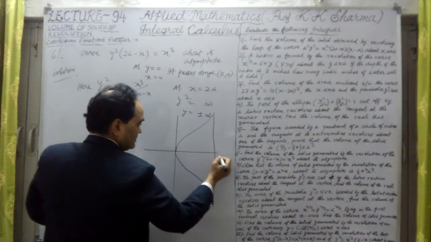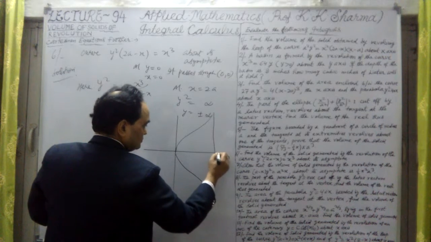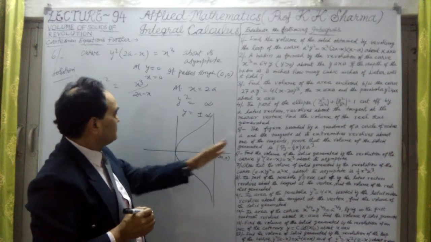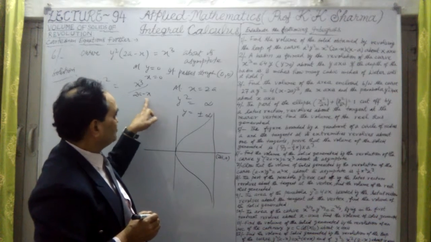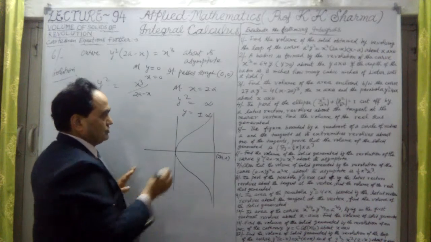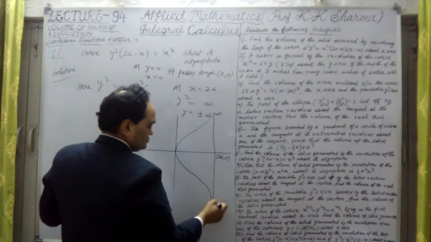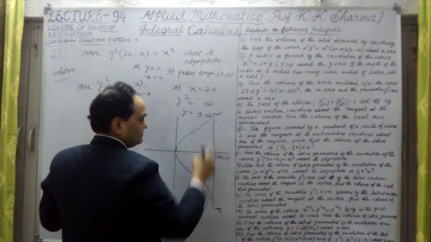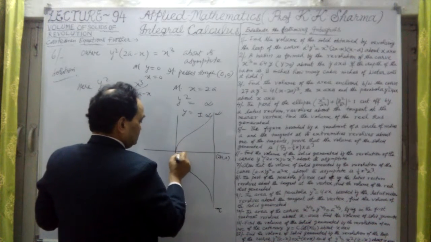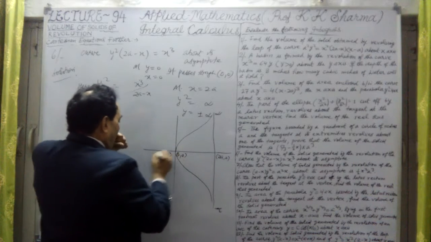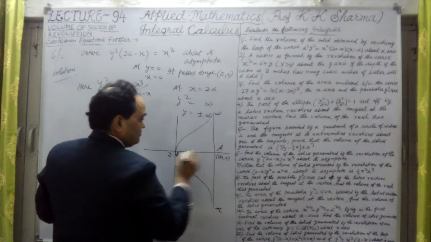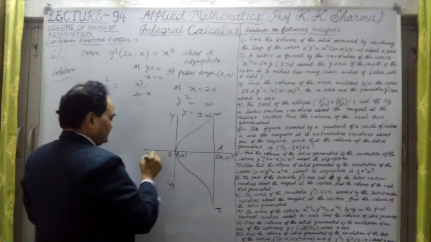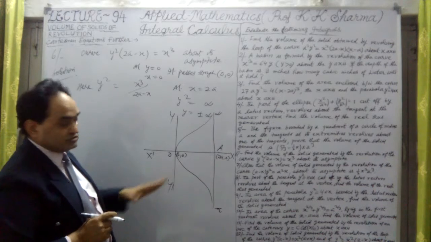Here this is x equal to 2a, but beyond 2a the curve is not going, because at x equal to 2a it has an asymptote. So here y is plus infinity and this is minus infinity, and this is 0, 0. This is the y axis, y dash axis, this is x axis, x dash. Now this is the curve here.